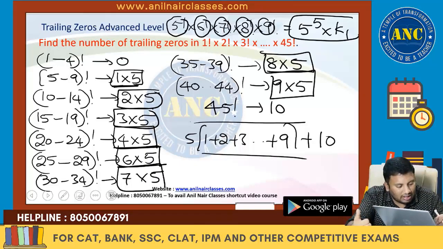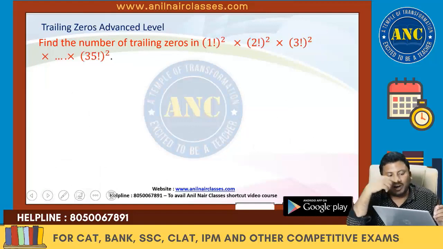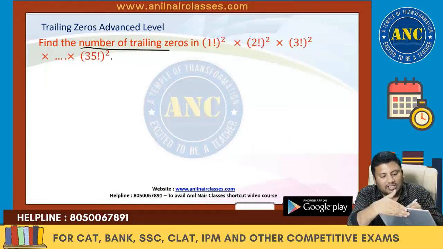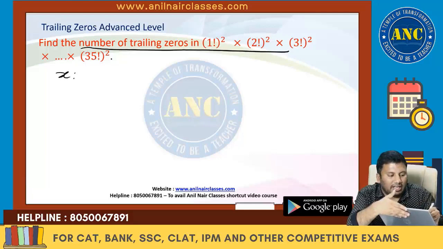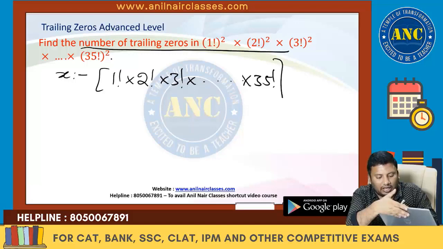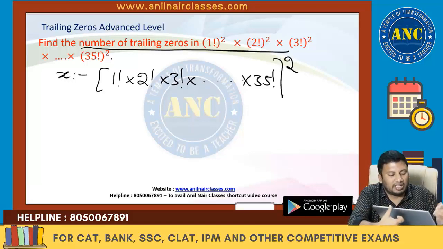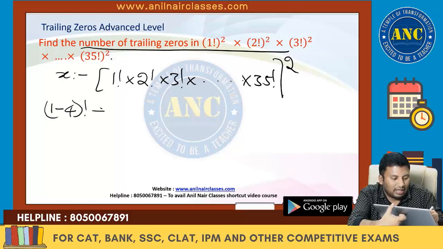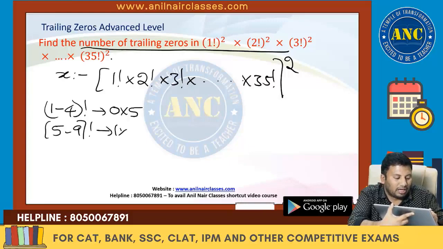Next one. Another beautiful question. Find the number of trailing zeros in x, which is nothing but 1 factorial into 2 factorial into 3 factorial till 35 factorial, whole square. Once you understand the idea, it is clear. From 1 to 4 factorial, it is 0 into 5. Already we did it. From 5 to 9 factorial, it is 1 into 5.